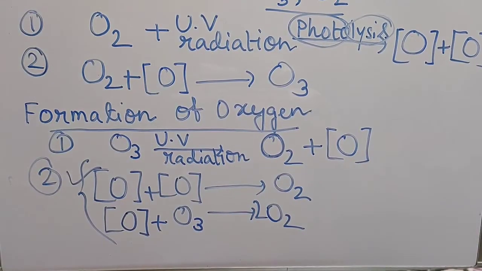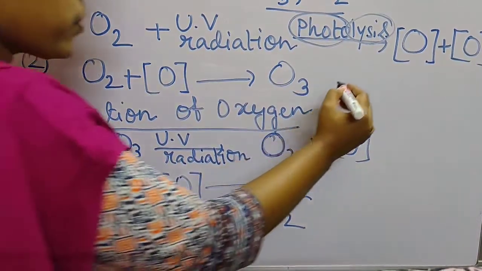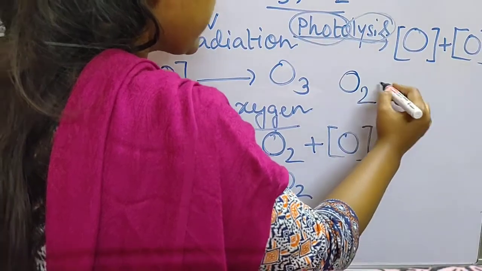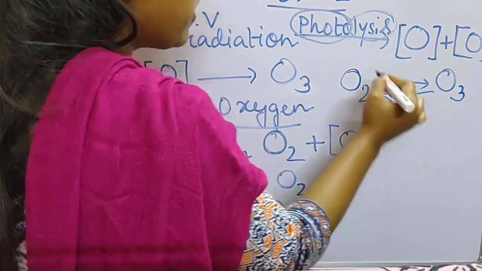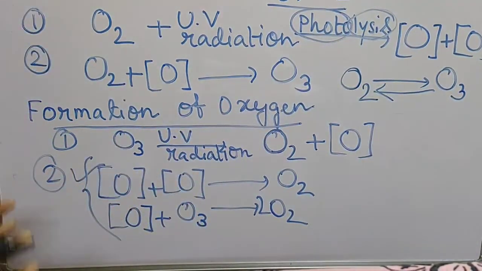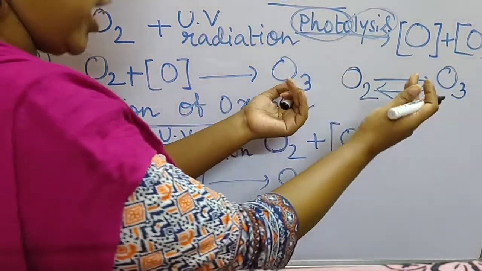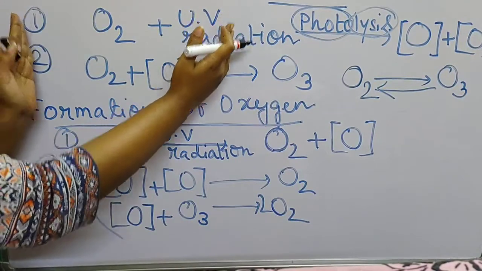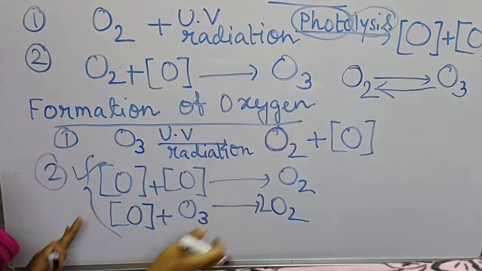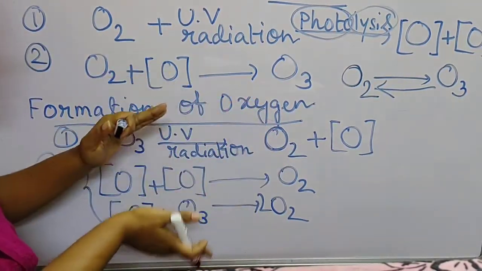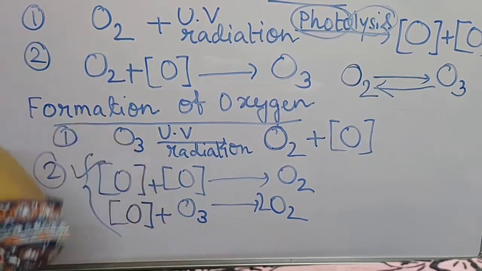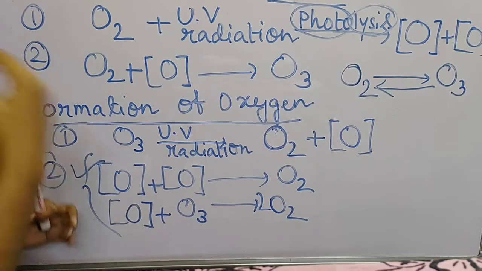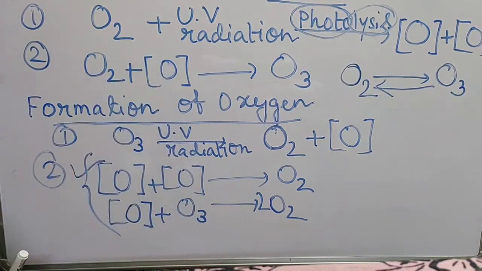So continuously, oxygen will be converted into O3 and O3 will again be converted into oxygen. These two simultaneous reactions, one the formation of ozone and the other the formation of oxygen, take place continuously, which helps in maintaining the total amount of oxygen as well as ozone in the stratosphere.